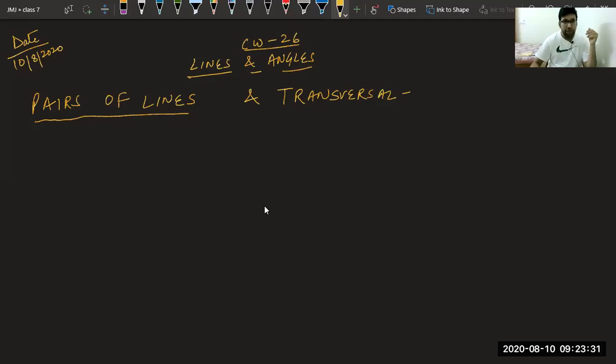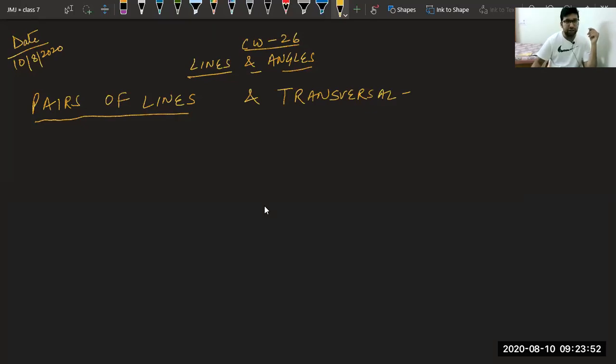Now we have to understand the topic pairs of lines and transversal. If you observe the diagram as given in your book, not more than one line. It is two only. Pairs means two. Ashmit, pair means two.